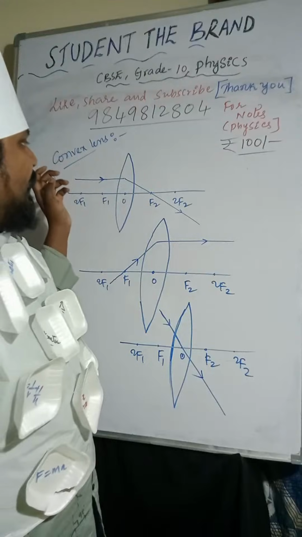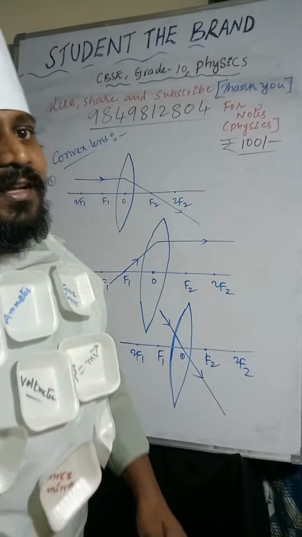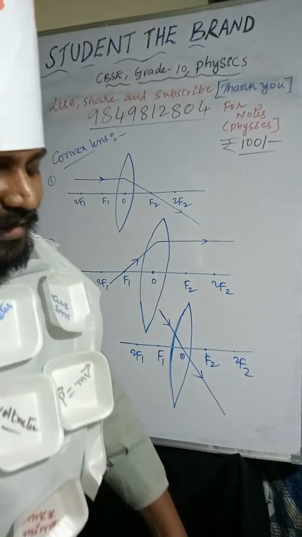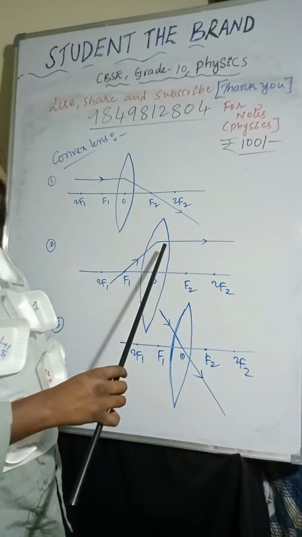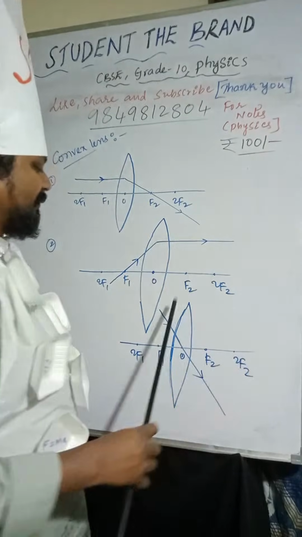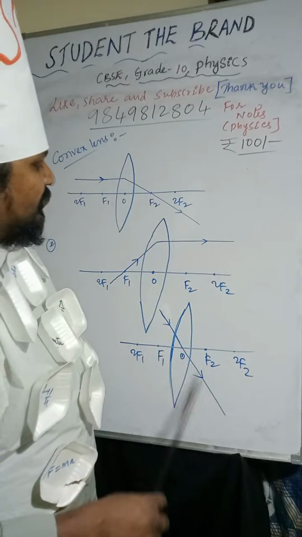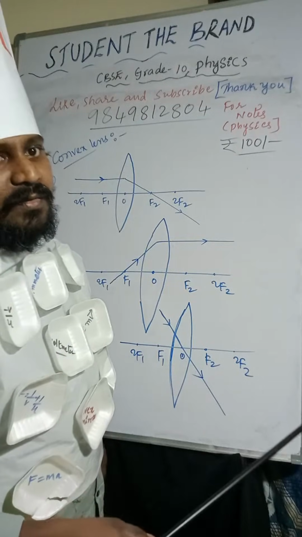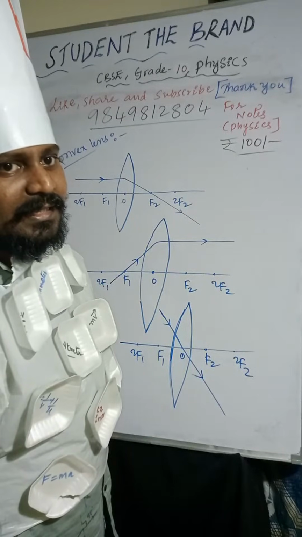So I hope it is very clear. Once again, you can observe the light ray coming from infinity passes through focus after refraction. The light ray passing through focus, after refraction, moves towards infinity. The light ray passing through optic center moves without any deviation.